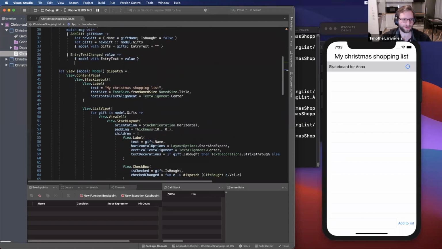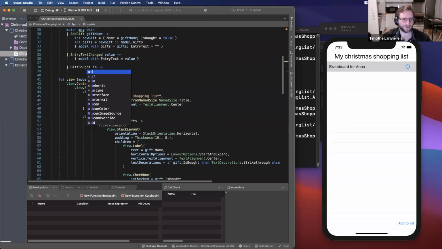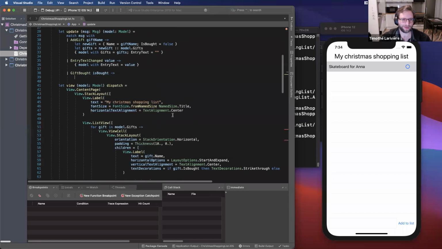And now I can just finally add the gift bought case here and change my gift. So I will change the gift in my list.